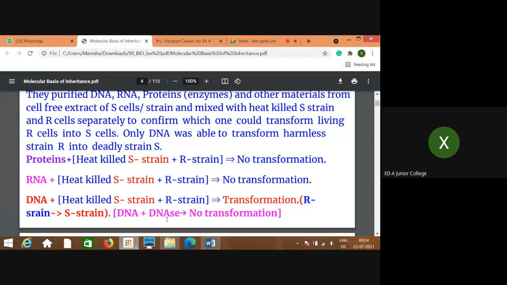DNase works on DNA and destroys its natural form. So when that DNA was destroyed, no transformation was observed. This is the additional step with which they could prove that DNA is responsible for this transformation. That means DNA is the genetic material.